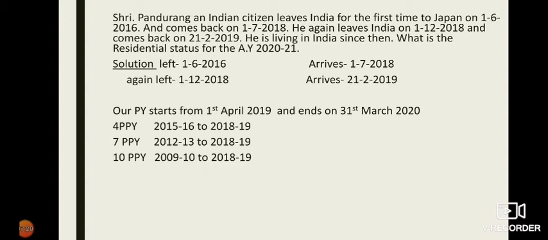As our previous year starts from 1st April 2019 and Sri Pandurang has come to India in the month of February 2019 itself. That means February 2019, March, April, May, June, July, August, September, October, November, December, January, February, March 2020, he was there in India itself. Therefore, in the previous year, that is from 1st April 2019 to 31st March 2020, Sri Pandurang has stayed in India itself.